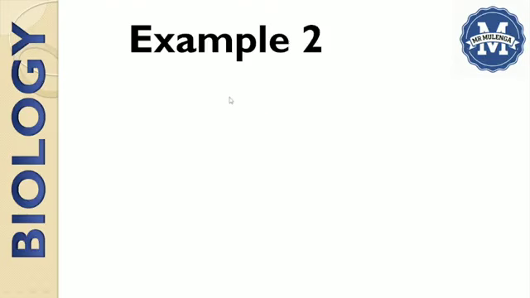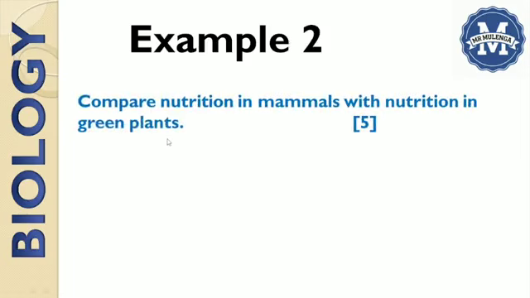We come to our second example. Our second example, we have this question, and this question is saying we should compare nutrition in mammals with nutrition in green plants, and this question carries 5 marks. We compare nutrition in mammals with nutrition in green plants. Now you need to know what compare is, because compare is one of the terminologies that is used by examiners when it comes to giving essay questions in biology.